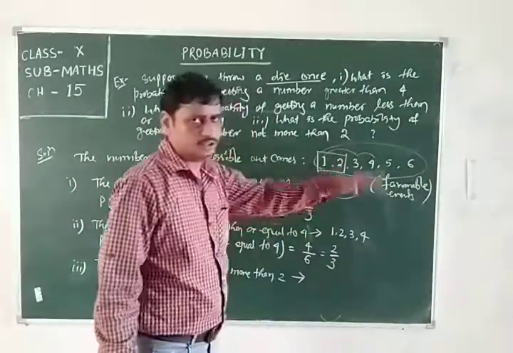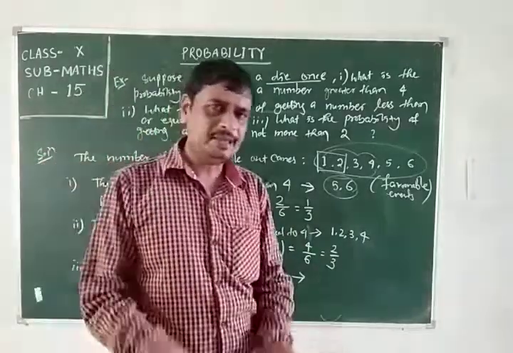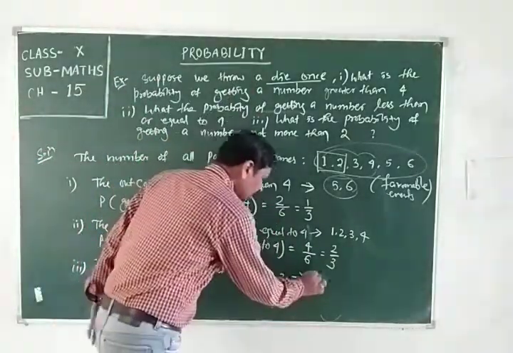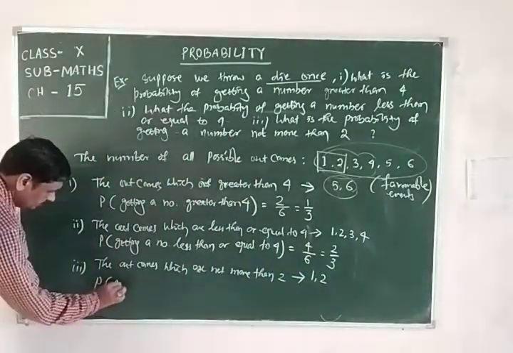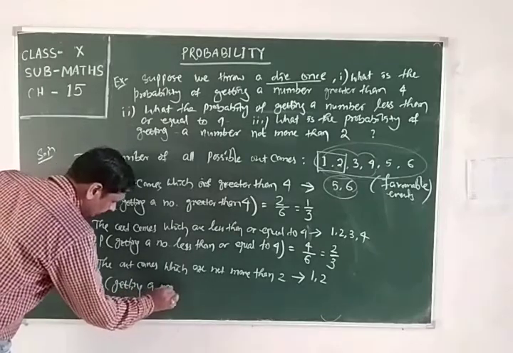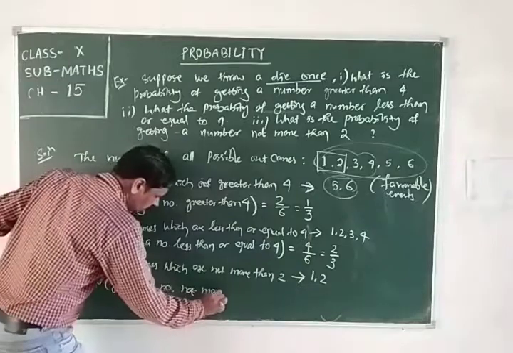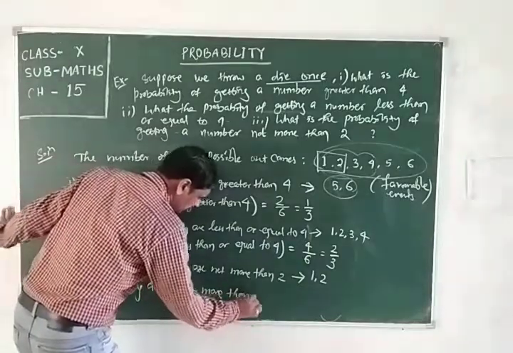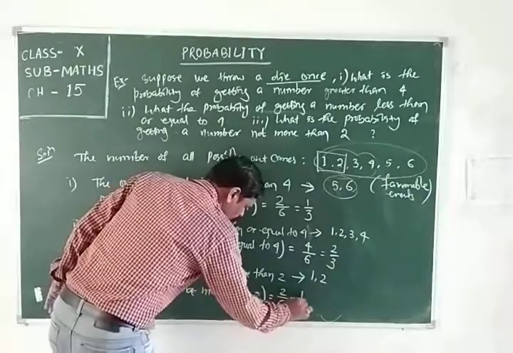Not more than 2 means maybe less than 2, maybe equal to 2. That is 1 and 2. So probability of getting a number not more than 2 is 2 by 6, which is 1 by 3.